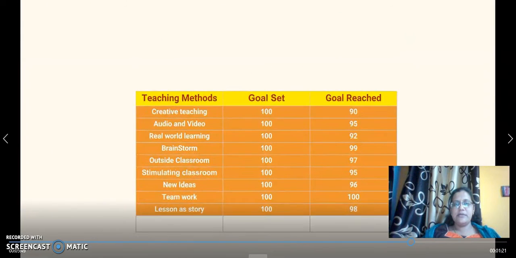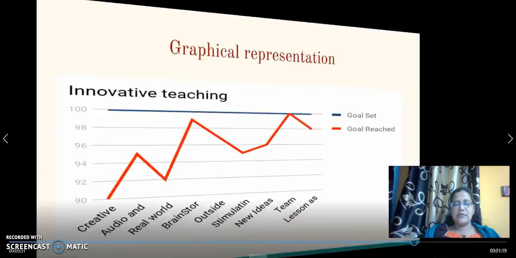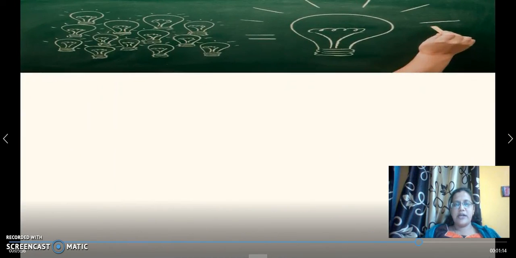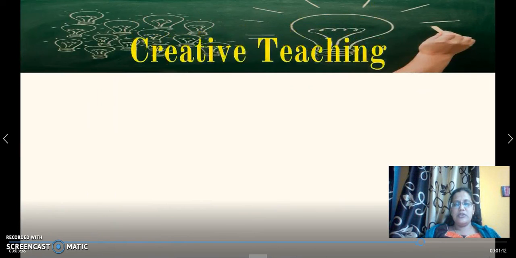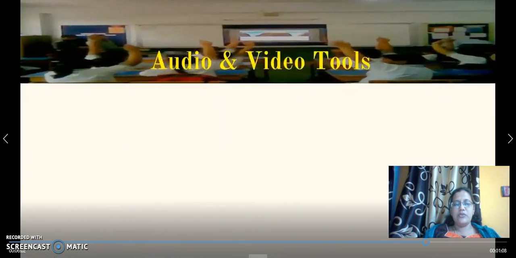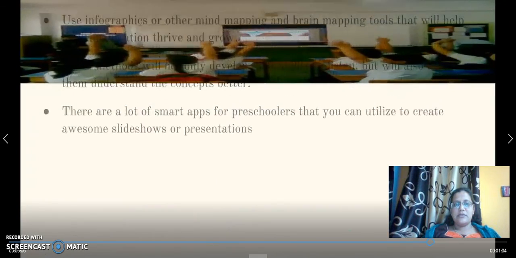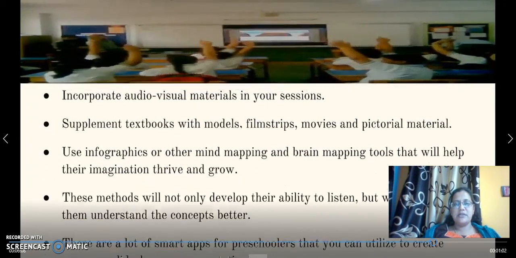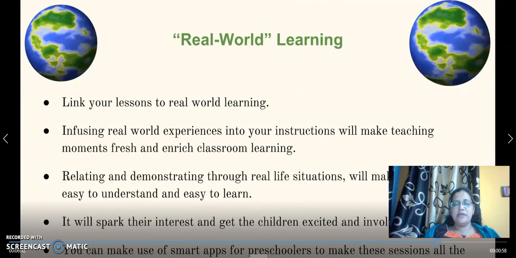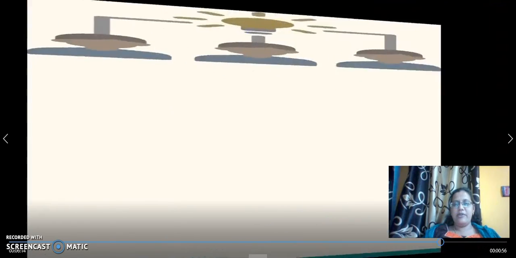Table format, innovative teaching, chart. So this is how I have done my entire Google Slides. You can see the animations, and you can also see the transitions. So finally, whatever other criteria were asked, I think I have met.